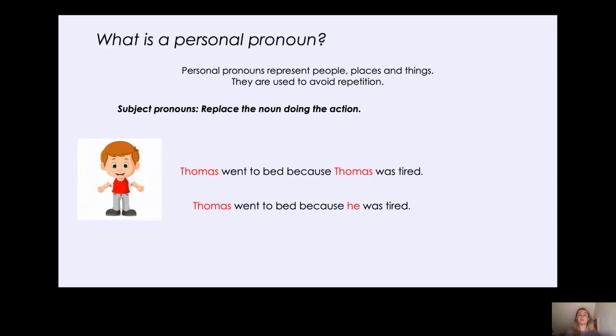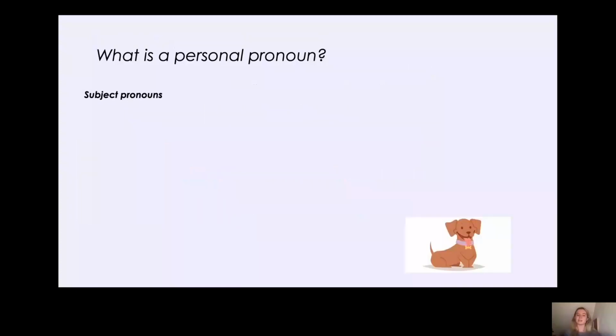So here we are using the subject pronoun he to replace Thomas's name because Thomas is a boy. But if we said Lucy went to bed, we then say because she was tired, because Lucy is a girl.